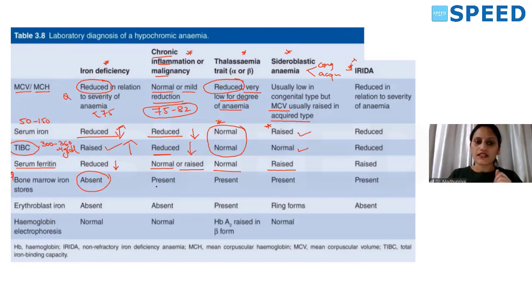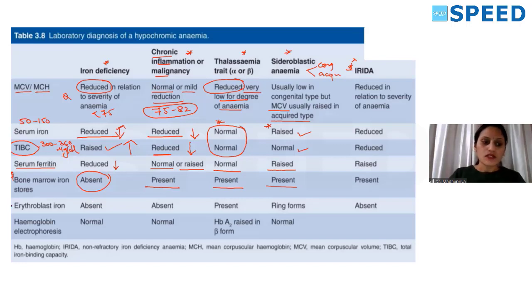In anemia of chronic disease, you know that there is a sufficient amount of iron stores. It is just that erythrocyte precursors are not able to utilize that iron. So stores in the bone marrow will be present. In thalassemia, what will happen? Obviously, everything is normal, so it is going to be present. And likewise in sideroblastic anemia.